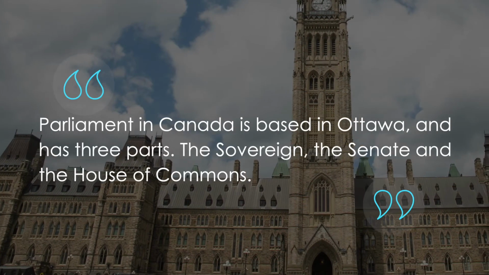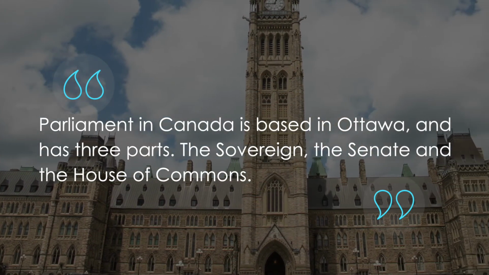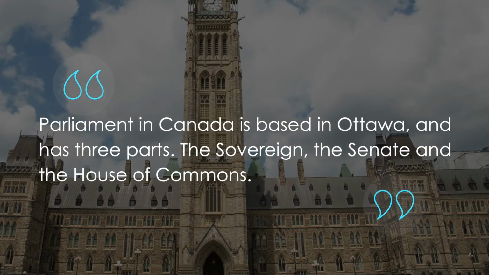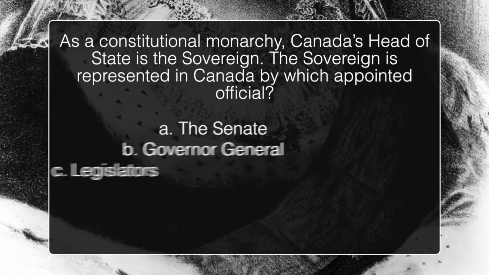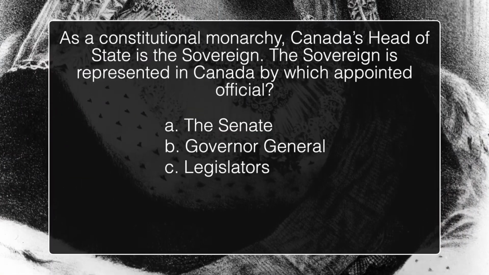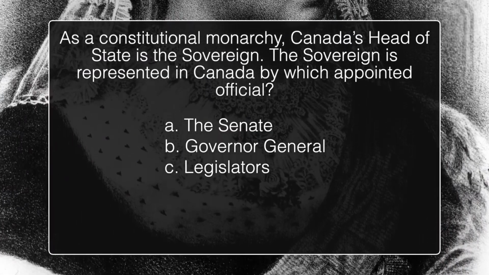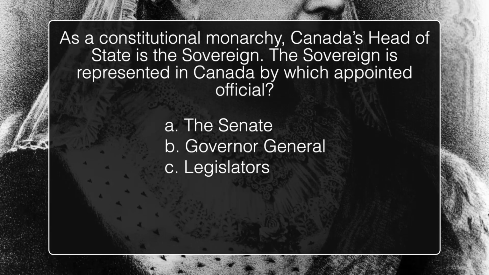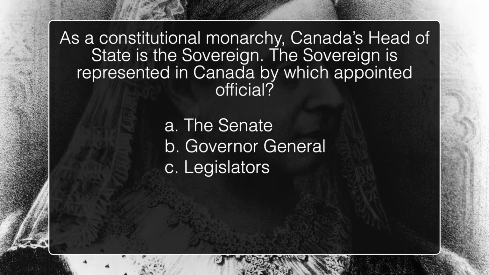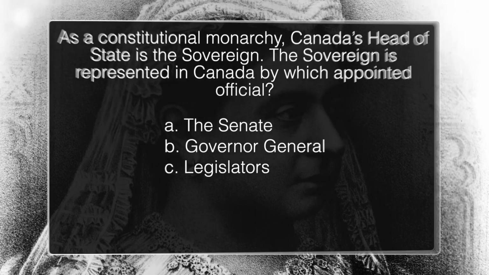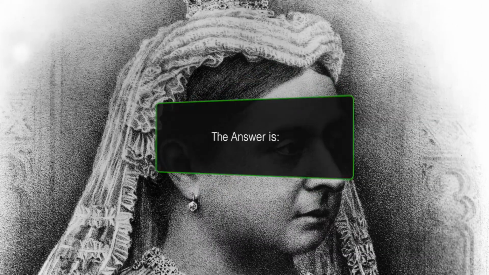Parliament in Canada is based in Ottawa and has three parts: the Sovereign, the Senate, and the House of Commons. As a constitutional monarchy, Canada's head of state is the Sovereign. The Sovereign is represented in Canada by which appointed official? The Senate, the Governor-General, the legislators?